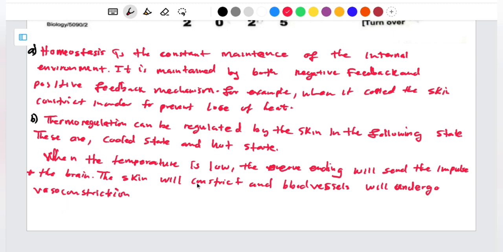So apart from the skin constricting and the blood vessels undergoing vasoconstriction, we also have the erector muscles. What is going to happen to the erector muscles as well as the hair follicles? We are going to say the erector muscles relax. And once they relax, the hair follicles are going to fall down instead of standing up, because the erector muscles are the ones that enable these hair follicles to stand.